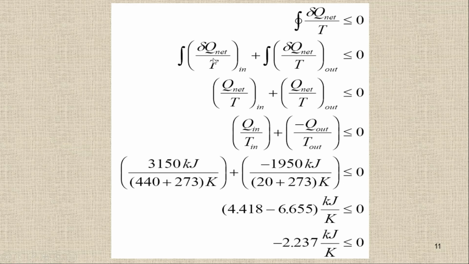The first is for in, the heat addition, so I'm not going to put a cyclic integral, but rather a simple integral sign. So we have the integral of delta Q net upon T for inlet, or the heat added, plus the integral of delta Q net upon T for out, or the heat rejection, and the summation should be equal to or less than 0.